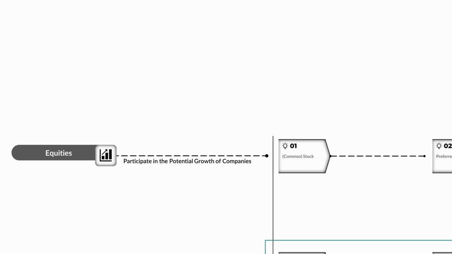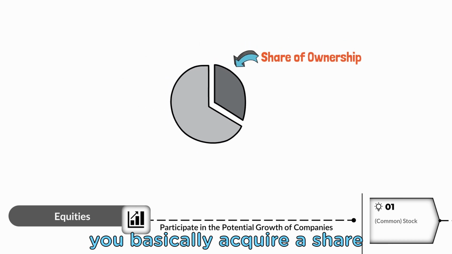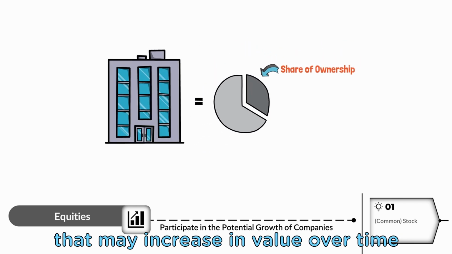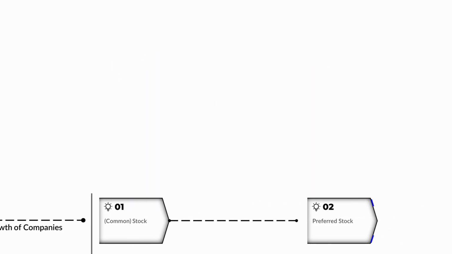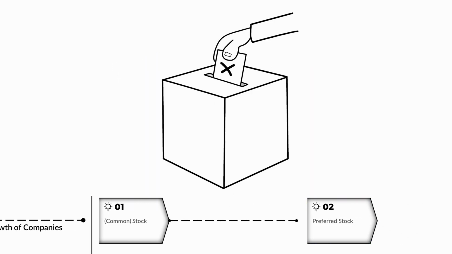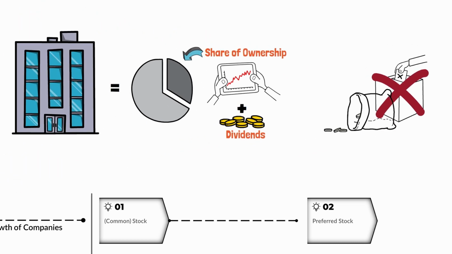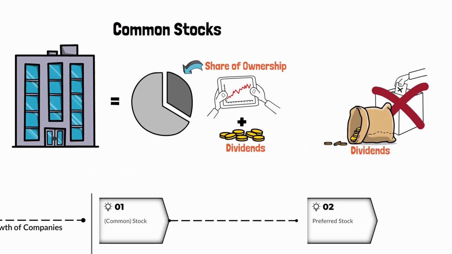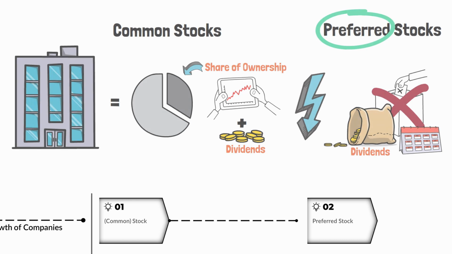Let's start with equities. First on the list are stocks. When you buy common stocks, you basically acquire a share in the ownership of a company that may increase in value over time and pay dividends from its earnings. Preferred stocks, on the other hand, differ from common stocks in that they usually don't offer voting rights in corporate matters, but often offer a higher dividend payout. Typically, preferred stockholders are entitled to receive fixed dividends at regular intervals, and these dividends are paid out before dividends are distributed to common stockholders.